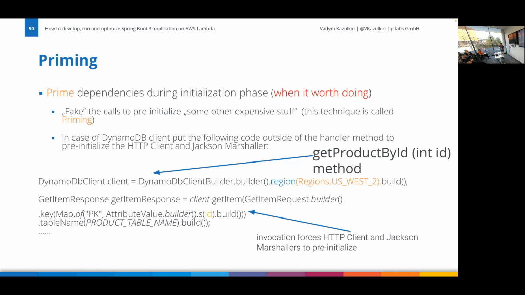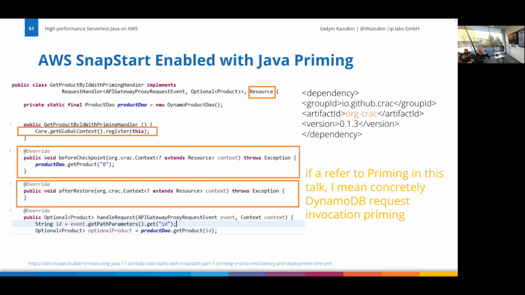Also a one-time operation per life cycle. So if you can warm up the things before the snapshot is created and put them into the snapshot, you can win things. And this technique is called priming. You prime things, you pre-initialize things. That, of course, involves writing a bit more code, but basically I have this get product by ID method in my code anyway.